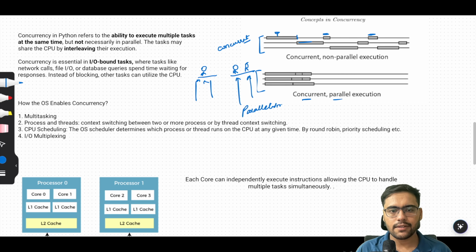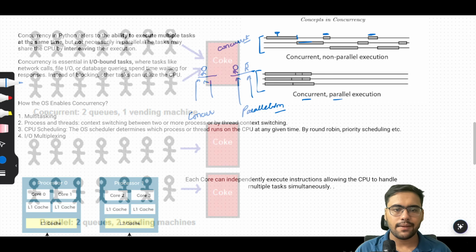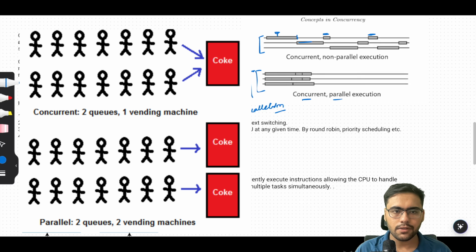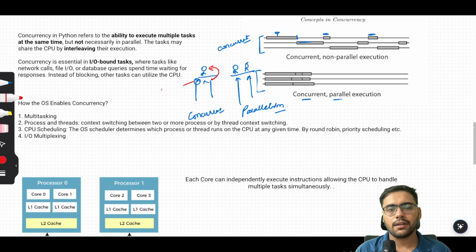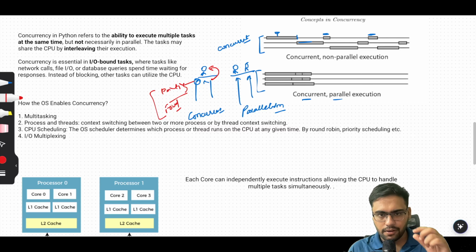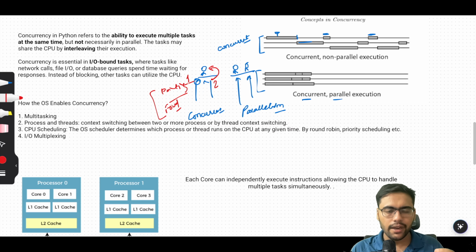But here this is concurrency. Why concurrency? Because let's say when this person gave the order to this person, then this person's order was taken, and maybe the order printing was done, or maybe the food was getting prepared. So these types of things were happening in the background. The time when the order was taken from the second person, the first person's other tasks were being processed in the background that this person was not doing. Correct? So he can take the task of the second person without getting blocked.